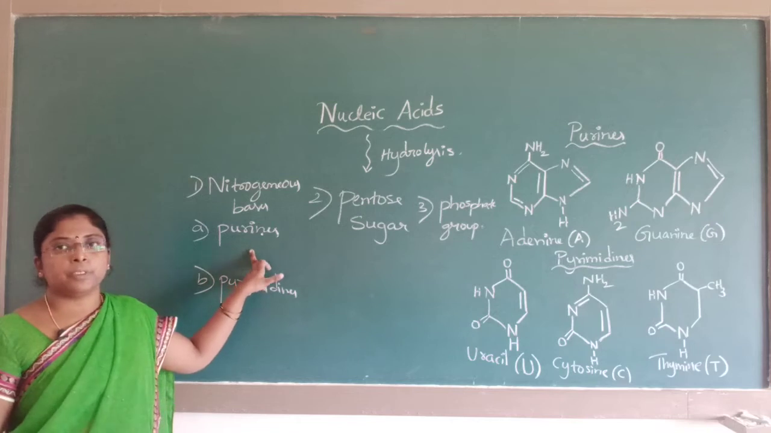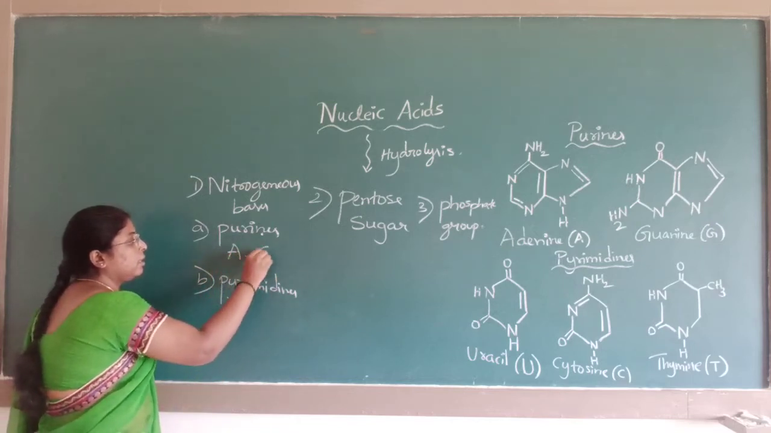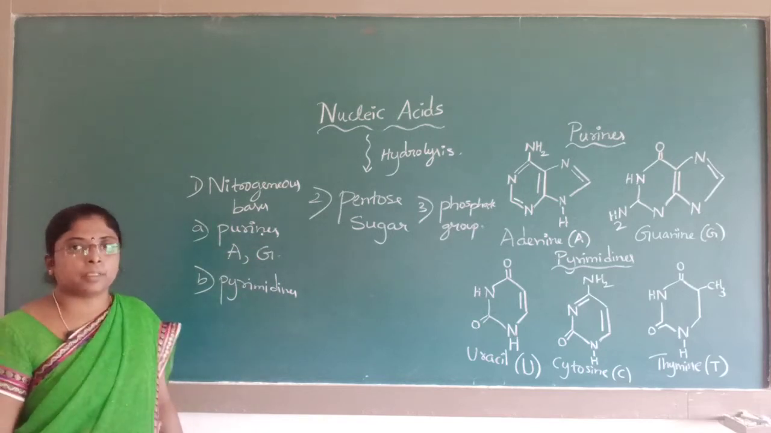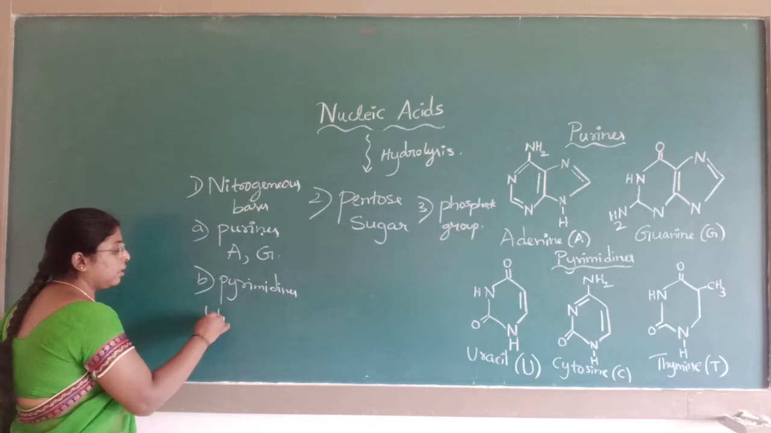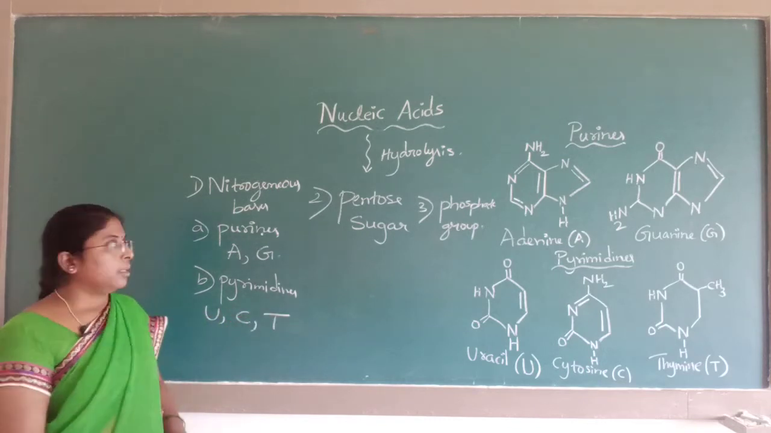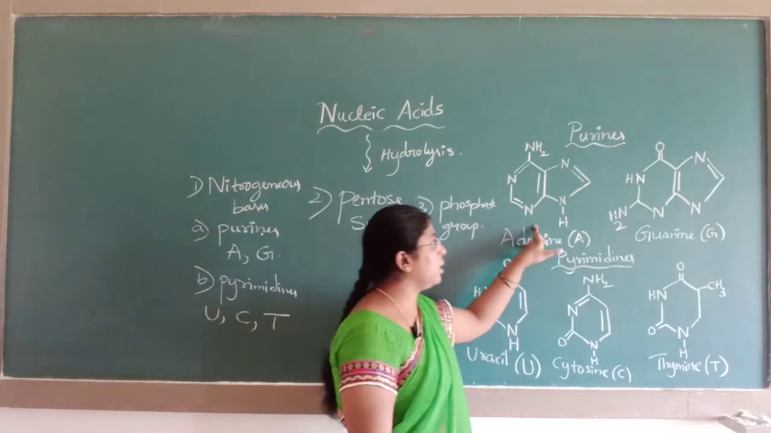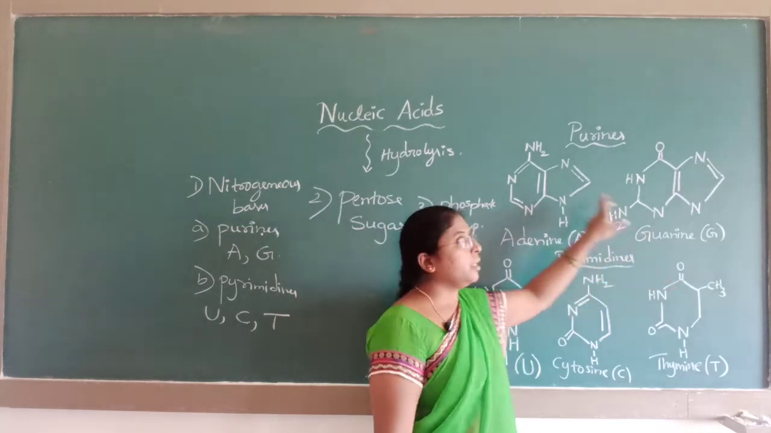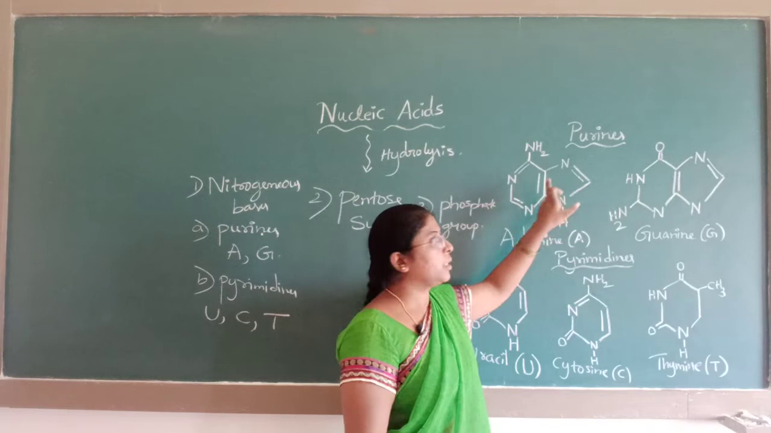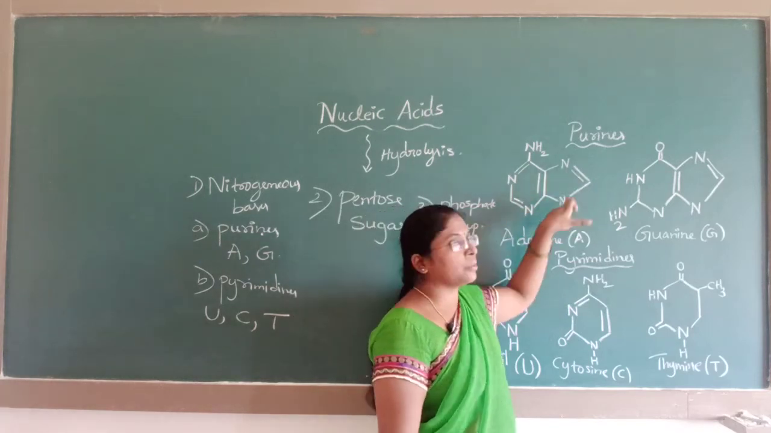Two types of purines are there. One is adenine and another is guanine. Pyrimidine bases are three types: uracil, cytosine and thymine. Adenine, guanine, you can see here the structure of adenine and guanine. It is a 6-membered ring fused with a 5-membered ring containing the heteroatom nitrogen.